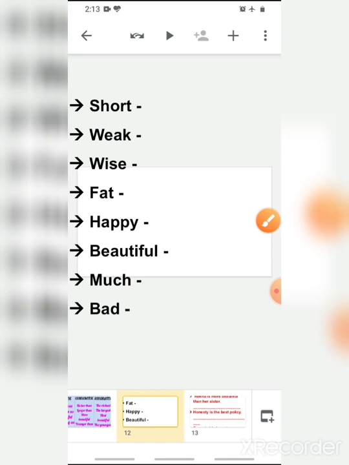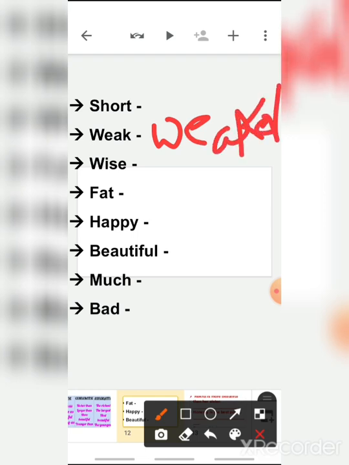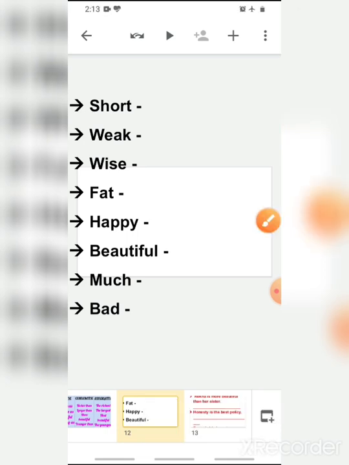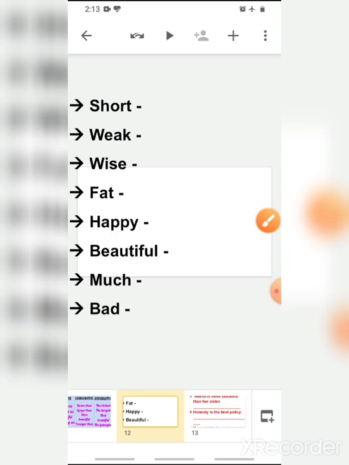What will be the comparative of weak, children? Weaker. And what will be the superlative? Weakest. Weakest. Okay, then next is wise.